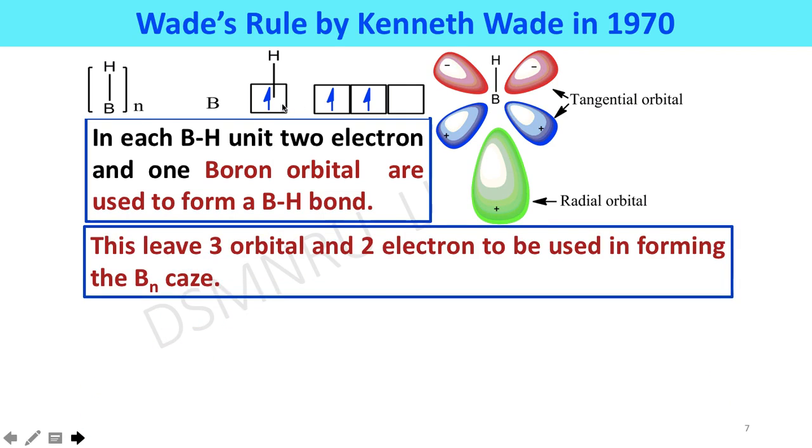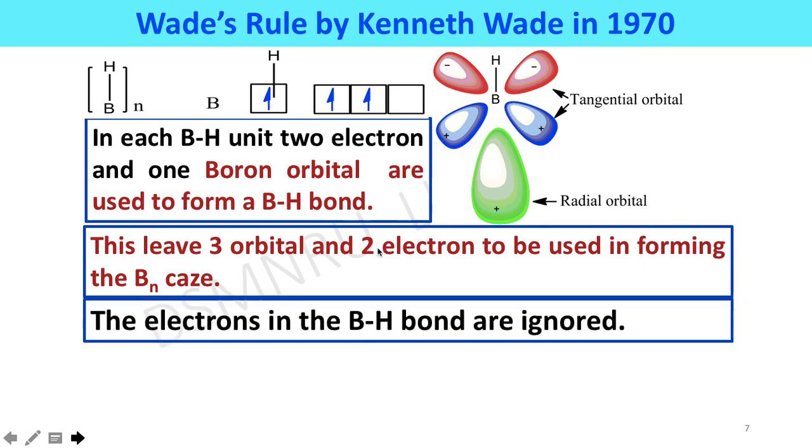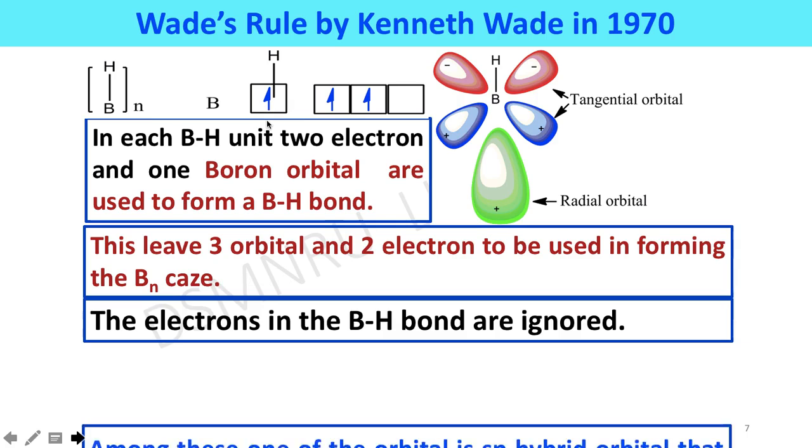The 3 p orbitals are shown here: px, py and pz, all situated at 90 degrees to each other. This leaves 3 orbitals and 2 electrons to be used in forming the cluster bonding. The electrons in the BH bond are ignored.